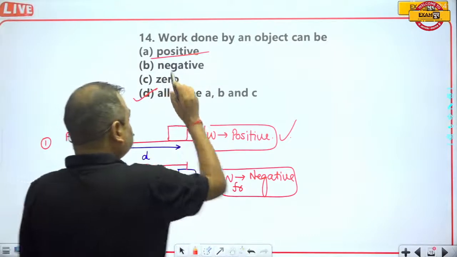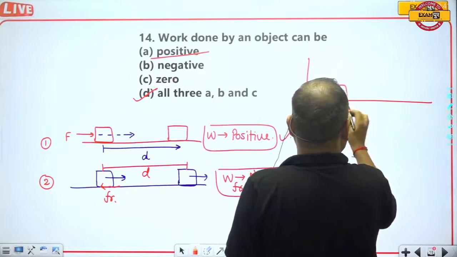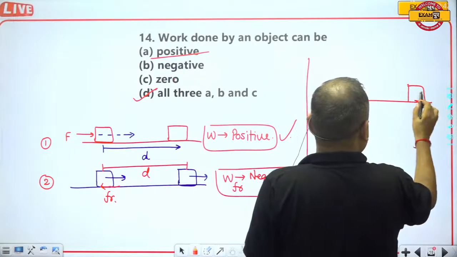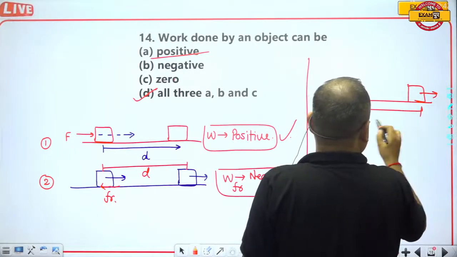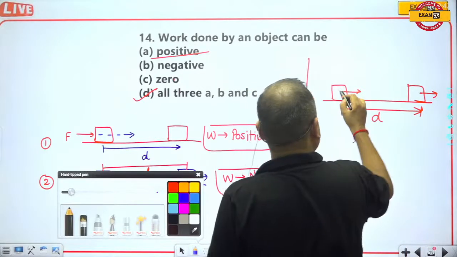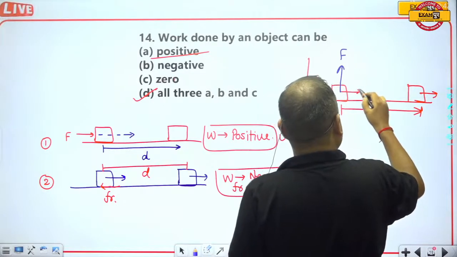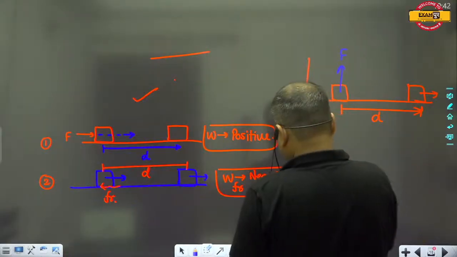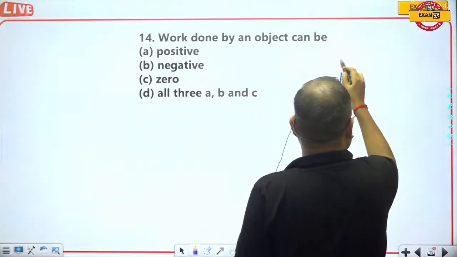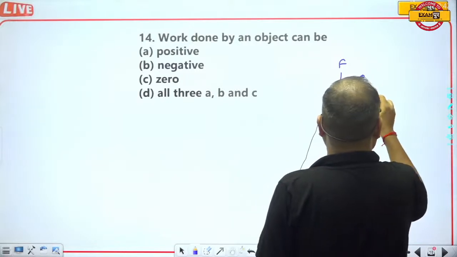And work done will be equal to 0 only when the body gets displaced, but the force applied on the body is perpendicular to the displacement.